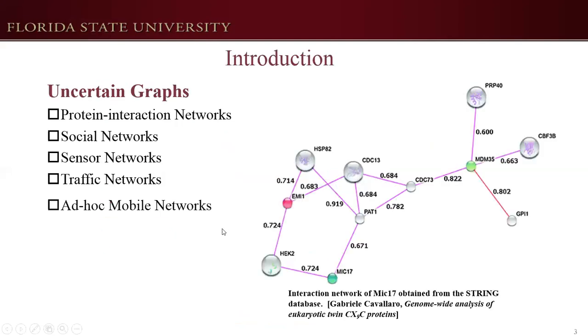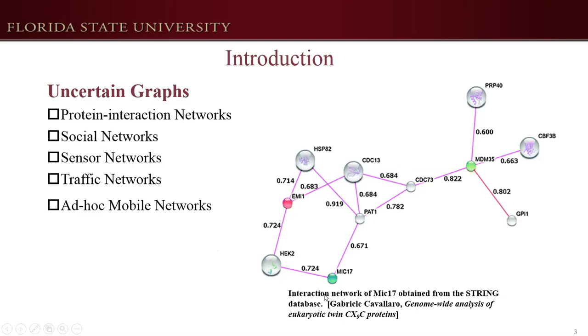As we know, many real-world networks are often associated with uncertainty, such as protein interaction networks, social networks, sensor networks, traffic networks, and ad hoc mobile networks. I will give one application as an example.